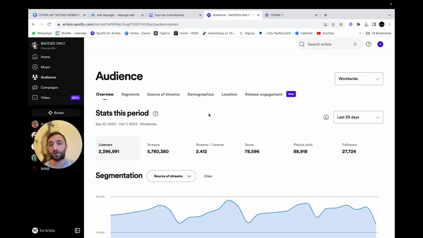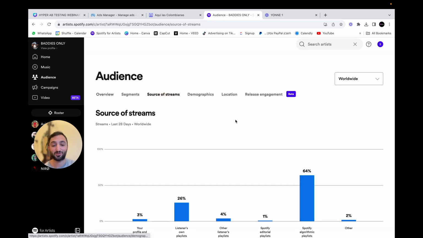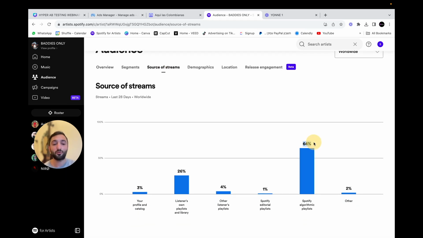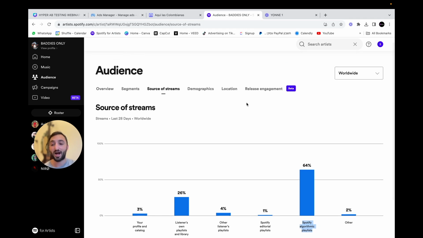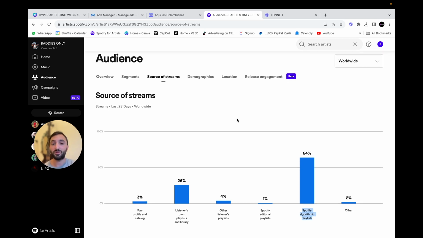So this is the artist profile on Spotify for Artists, and you're probably asking yourself where all of these streams actually came from. If I head back to the source of streams, you'll see that 64% of the streams of this specific artist are coming from the Spotify algorithm, which is unbelievable. This is what we're trying to do. We're trying to trigger the algorithm with sponsored campaigns from social media into Spotify. If the audiences have a really good listening rate and good engagement with the song, the Spotify algorithm will reward you back if you're bringing good traffic into Spotify.